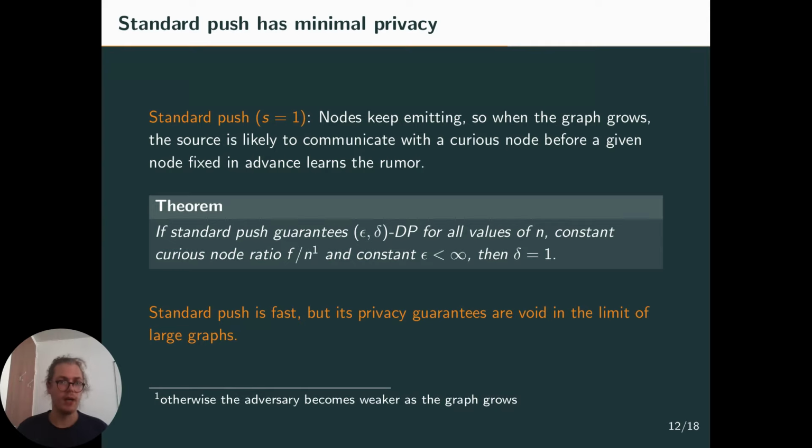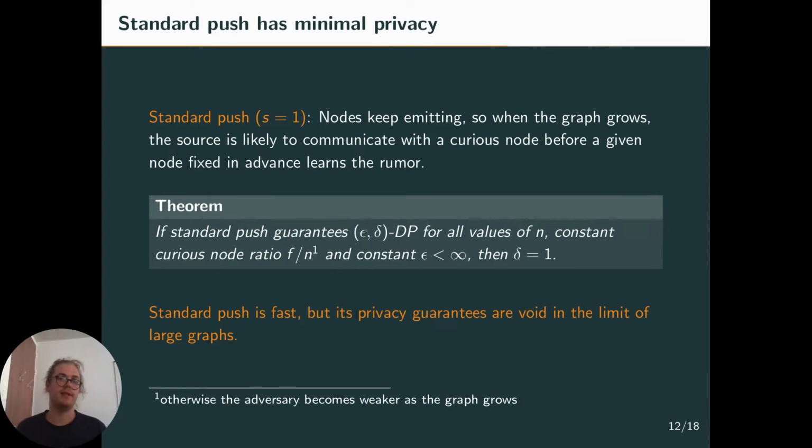And so this leads to the following theorem, which states that if the standard push algorithm, so when you take s equal to 1, so nodes never deactivate, guarantees epsilon-delta differential privacy for all values of n, and for a constant curious nodes ratio f over n, where f is the number of curious nodes in the graph and n is the size of the graph, and constant epsilon, which is not infinity, then delta has to be equal to 1.